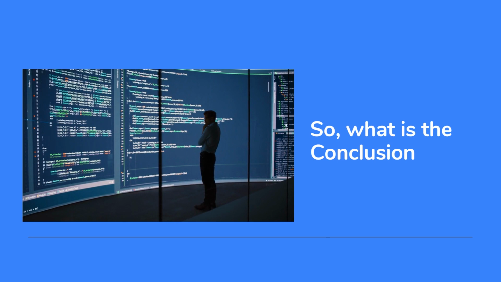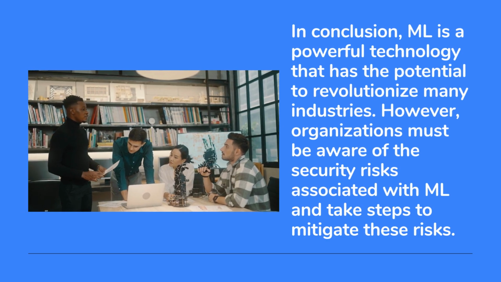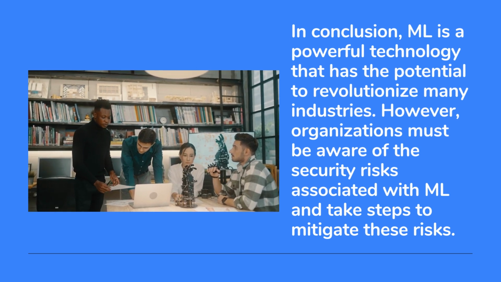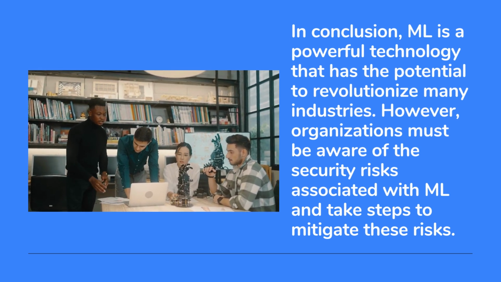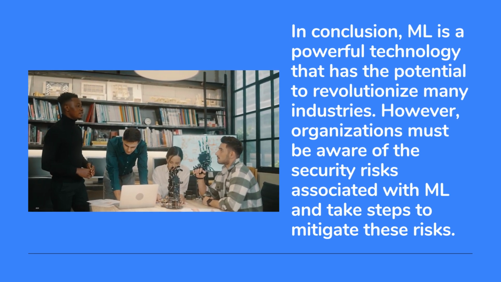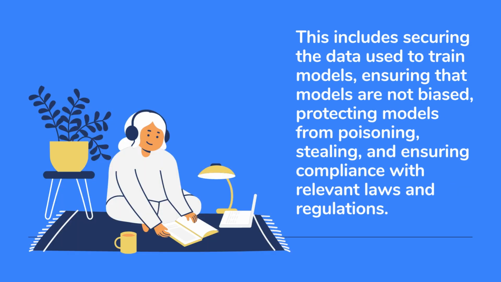So, what is the conclusion? In conclusion, ML is a powerful technology that has the potential to revolutionize many industries. However, organizations must be aware of the security risks associated with ML and take steps to mitigate these risks. This includes securing the data used to train models, ensuring that models are not biased, protecting models from poisoning, stealing, and ensuring compliance with relevant laws and regulations.